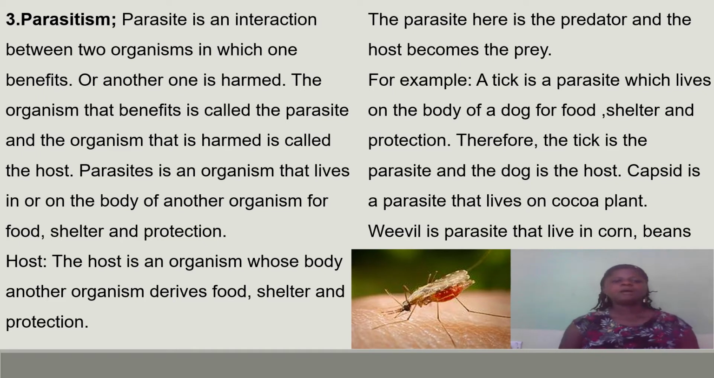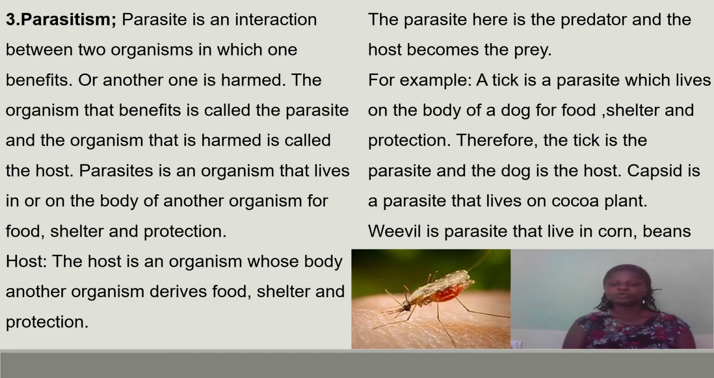Let's look at parasitism. This is an interaction between two organisms in which one benefits and the other is harmed. The organism that benefits is called a parasite, and the organism that is harmed is called the host. A parasite is an organism that lives in or on the body of another organism for food, shelter, and protection. The host is the organism whose body is being used as food by another organism.